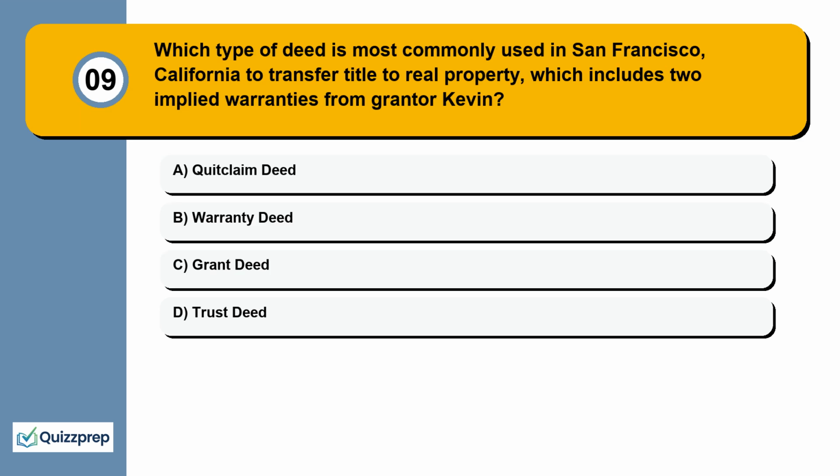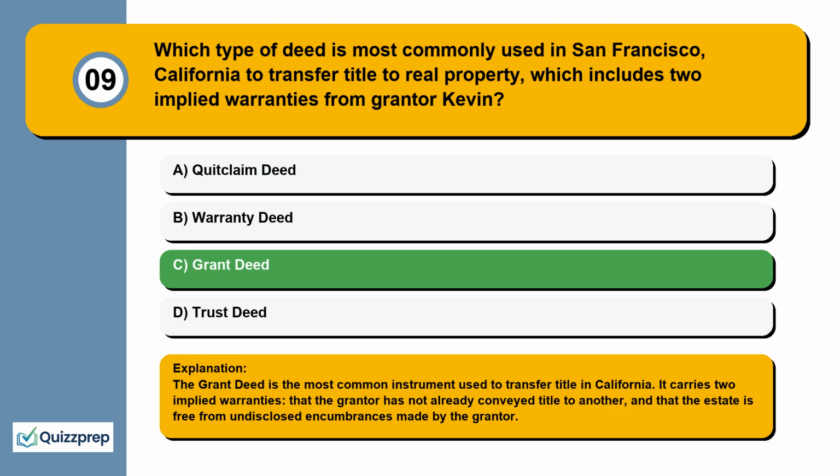Question 9. Which type of deed is most commonly used in San Francisco, California to transfer title to real property, which includes 2 implied warranties from grantor Kevin? Quitclaim deed, warranty deed, grant deed, trust deed.